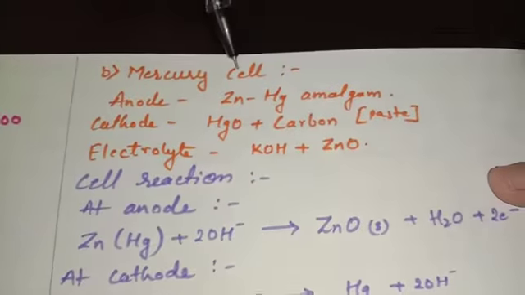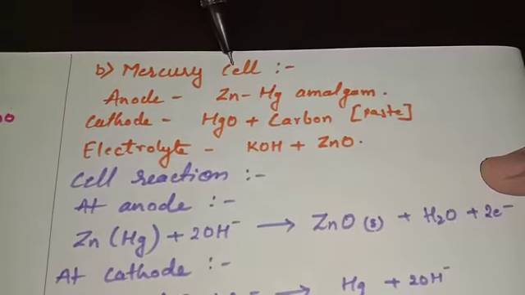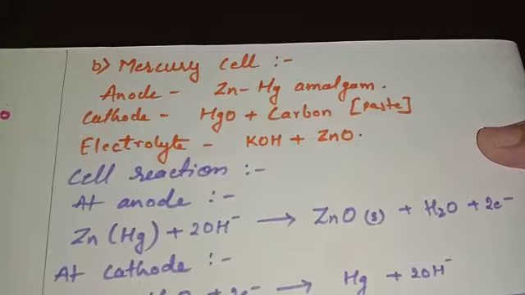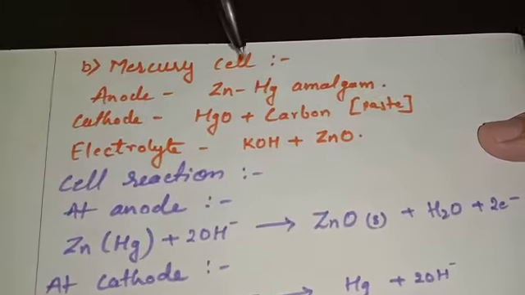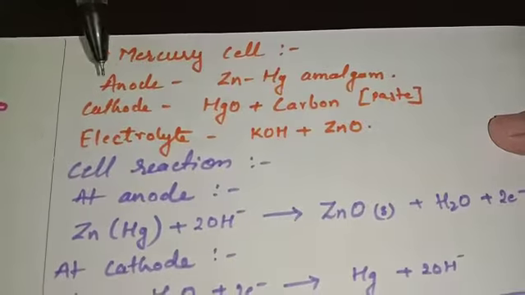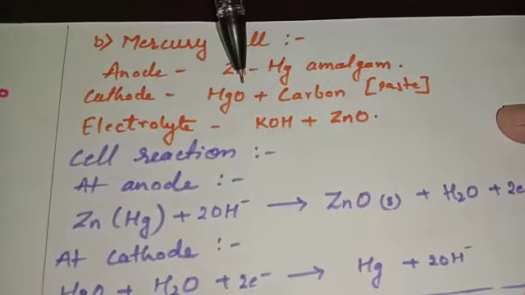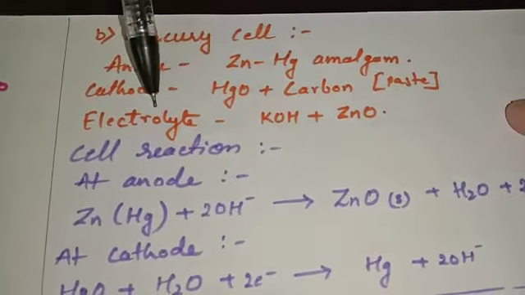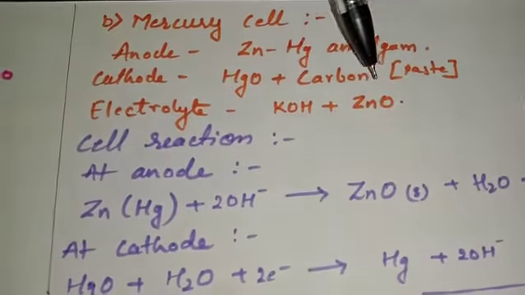Now the second is known to be mercury cell. Mercury cell is generally used in your wristwatch or hearing aids, which is a small round shaped battery. So here the anode will be zinc amalgam, as well as the cathode is mercuric oxide plus carbon, which is in the form of paste, as well as the electrolyte is potassium hydroxide plus zinc oxide.